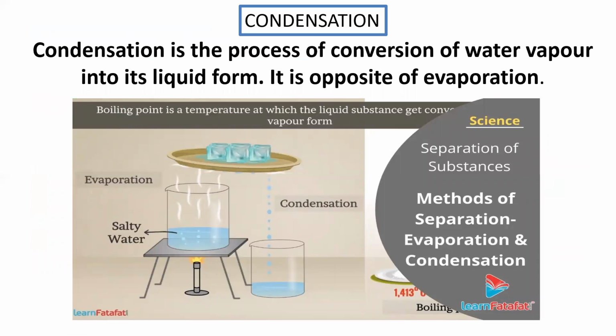Now let's move on to condensation. Condensation is a process of conversion of water vapor into its liquid form. It is the opposite of evaporation. Boiling point is the temperature at which the liquid substance gets converted into the water vapor form. You can see the salty water, evaporation, and when we put some ice, it will change to condensation. That means water will remain. Now you can see how it's getting condensed here. So it's the opposite of evaporation. What is the opposite of evaporation?